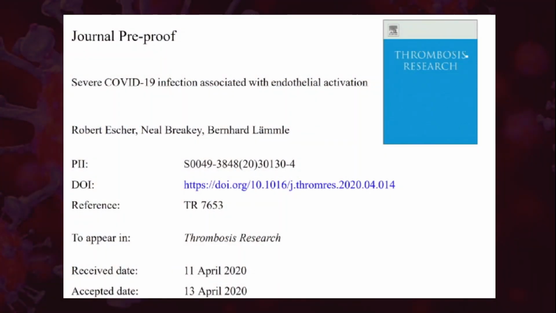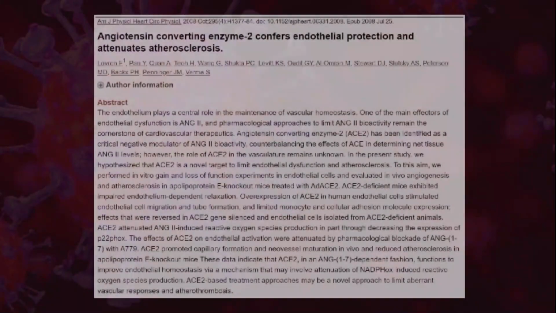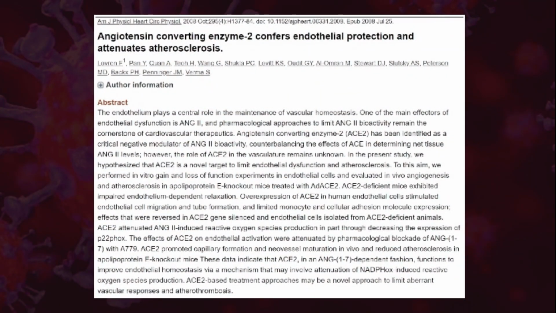This was also a paper which was published in a thrombosis journal research. It also stated that severe COVID-19 infection is associated with endothelial activation and eventually thrombosis. As we already discussed, the ACE2 receptors are downregulated because of attachment of these ACE2 receptors with S protein. Normally these ACE2 receptors confer endothelial protection and attenuate atherosclerosis.